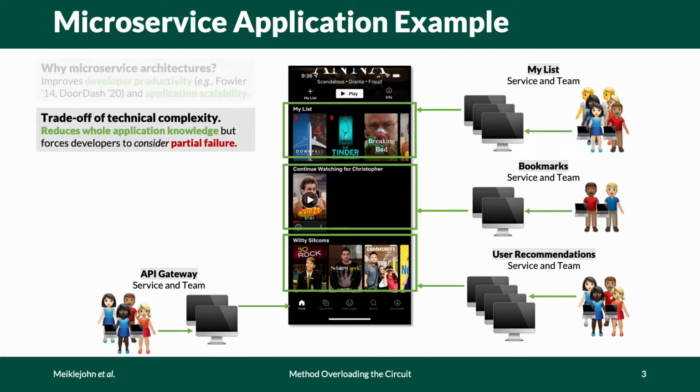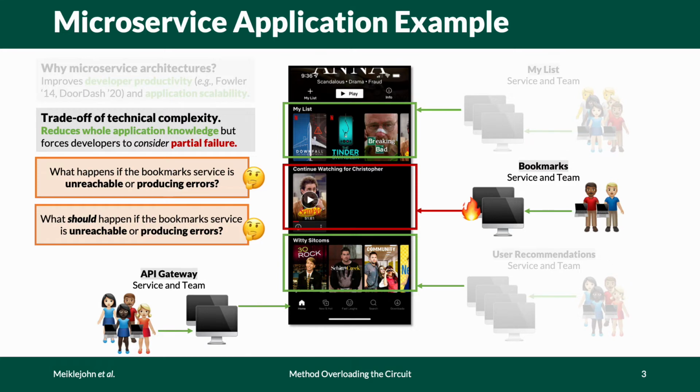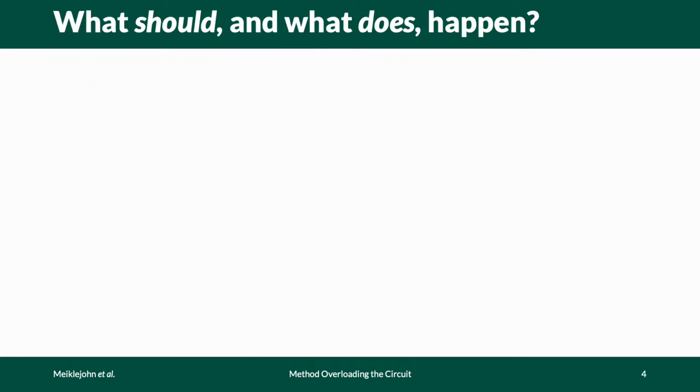However, we trade off technical complexity. A single developer now doesn't need to know how to deploy all of Netflix for a minor change, but now has to consider partial failure, specifically by answering the question, what happens when one service is producing errors, and what should happen when that service is producing errors? How do we know what should happen, and more importantly, how do we verify that it does?